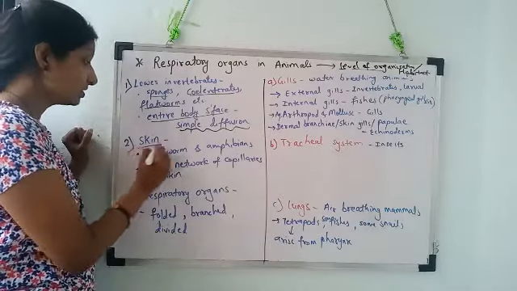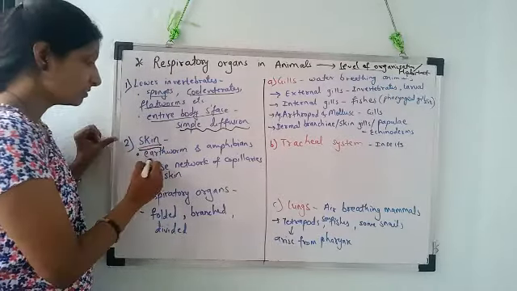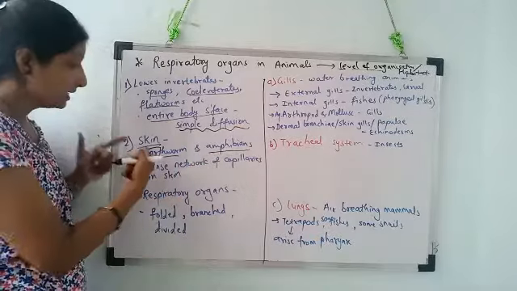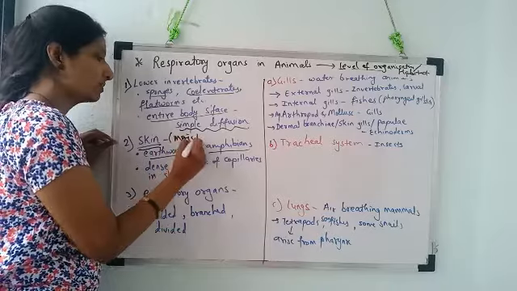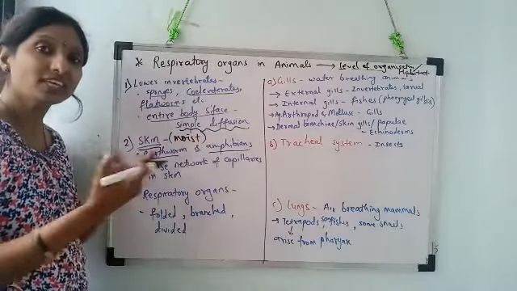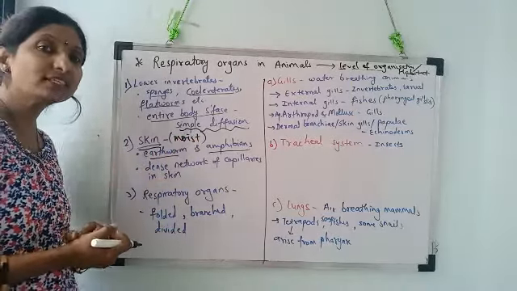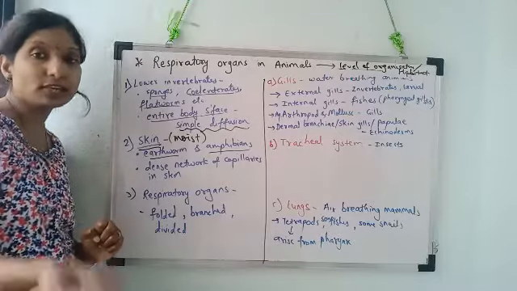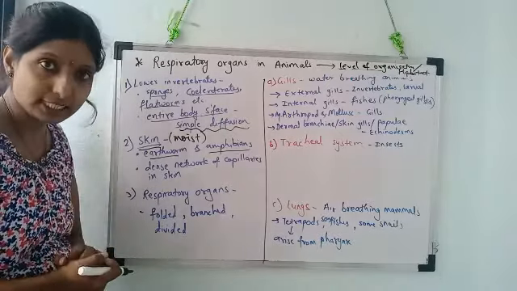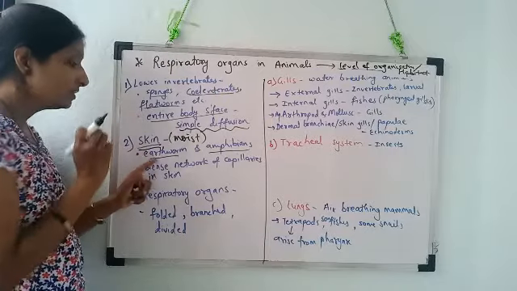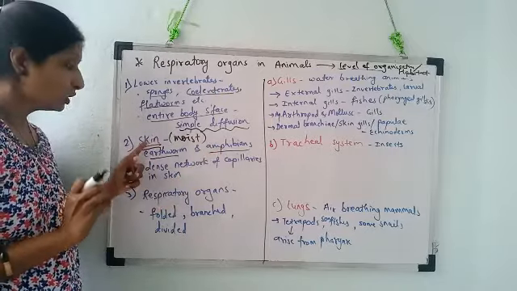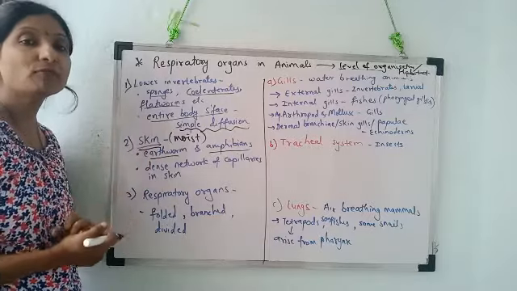Now, the next is, in case of some animals like earthworm and amphibians, they make use of their skin. Here I should mention moist skin. When the skin is moist, the exchange or the diffusion of respiratory gases, that is oxygen and carbon dioxide, becomes very easy. Okay. Now, in the animals like earthworm and amphibians, through their moist skin, they perform the exchange of gases.